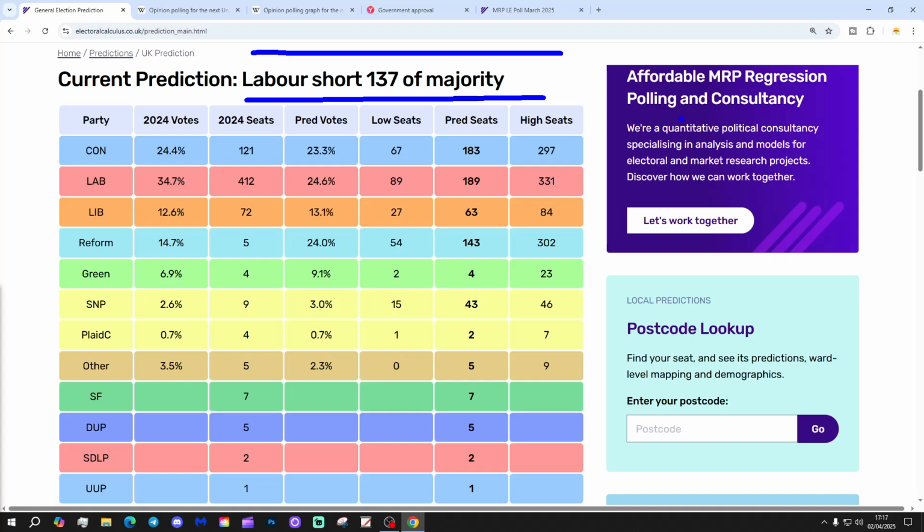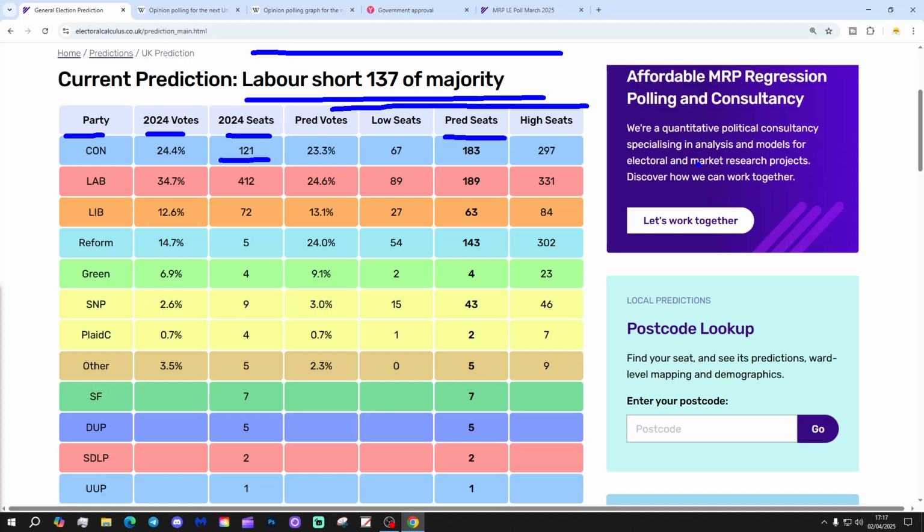So obviously there has been a little shift towards Labour during March. Let's see what's happened then. We've got the party column just here, the 2024 votes and seats column just here, and the predicted vote and seats column just here. So the Conservatives are on a predicted seat share of 183 seats. That is up from the 121 they got in the 2024 general election.